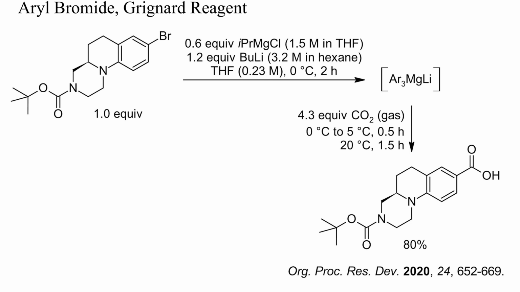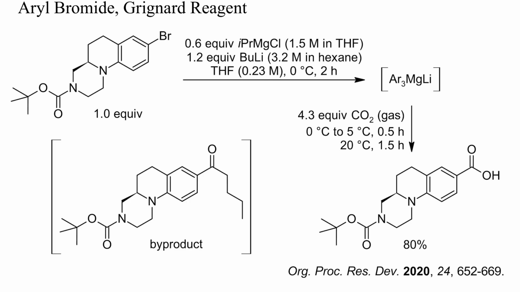Here, conversion of the aryl bromide into an organolithium compound required -78 degrees Celsius, and because of the instability of the lithiated intermediate, results of its carboxylation were variable. Better reproducibility could be achieved by conversion into a thermally more stable lithium triaryl magnesiate, followed by an excess of gaseous CO2. The simple Grignard reagent was apparently not tested. The main byproducts were a ketone and the debrominated starting material.